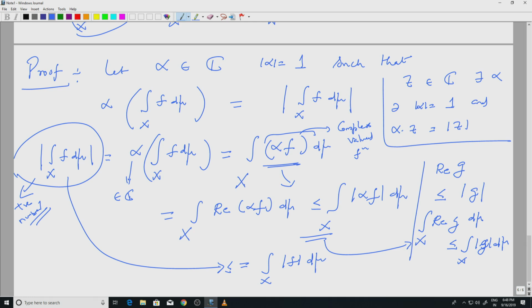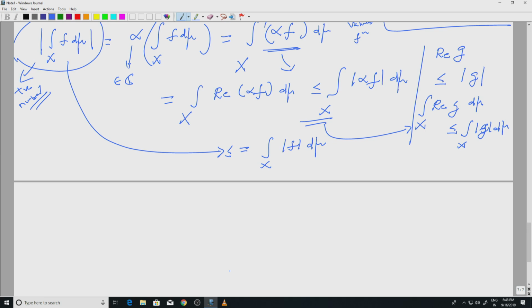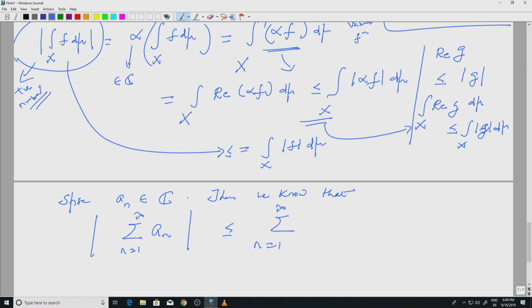So, let me tell you that we have seen a case of this. So, let's recall that. Suppose a_n are complex numbers, okay, then we know that if I take summation n equal to 1 to infinity a_n, modulus of this is less than or equal to summation n equal to 1 to infinity modulus of a_n.